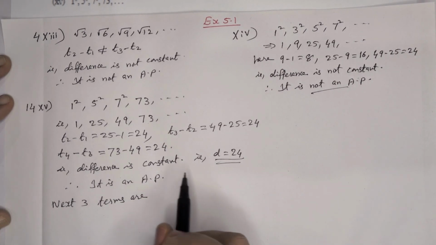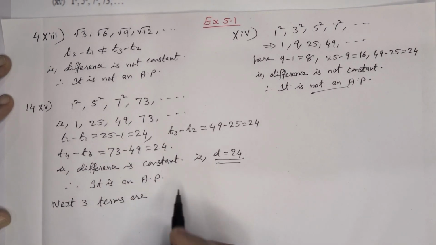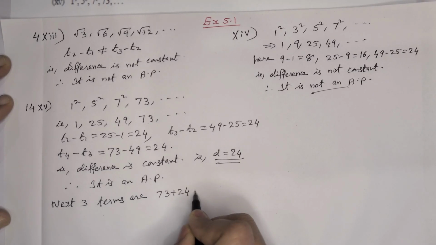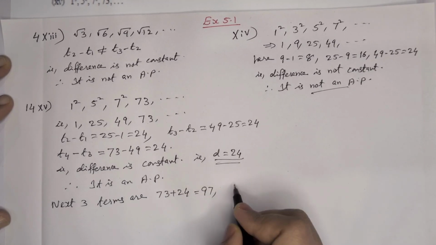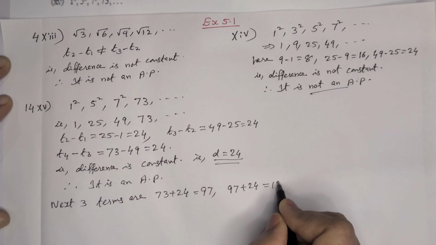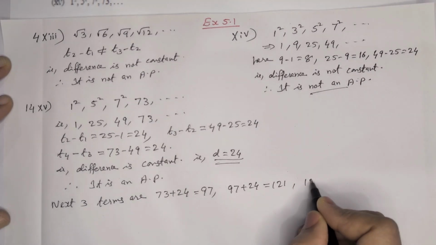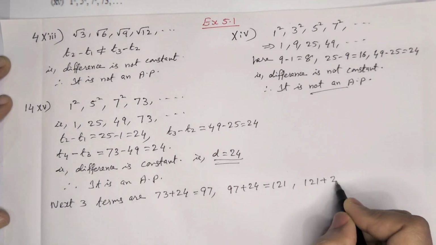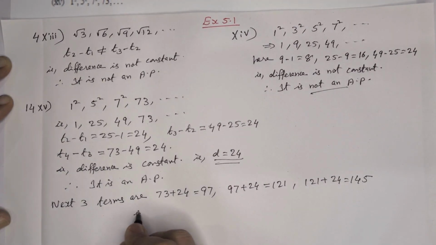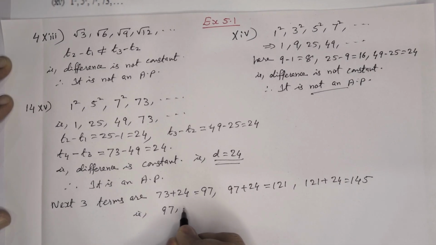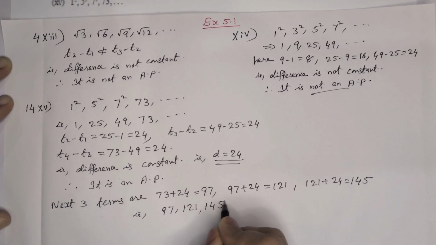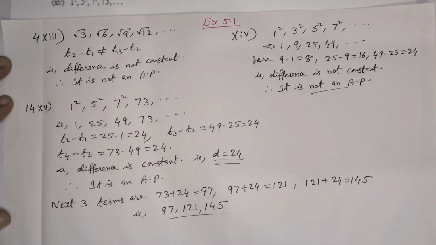Next 3 terms are, last we got 73. So 73 plus 24, which is equal to 97. Then 97 plus 24, that is equal to 121. Then 121 plus 24 is equal to 145. That means we can write 97, 121 and 145 are the next 3 terms of the AP.